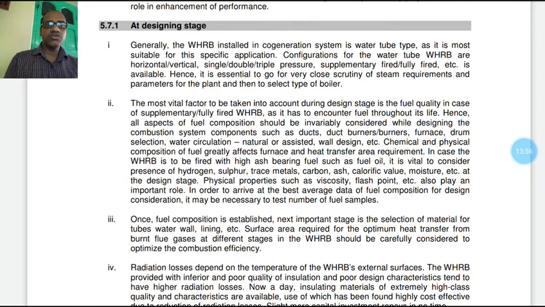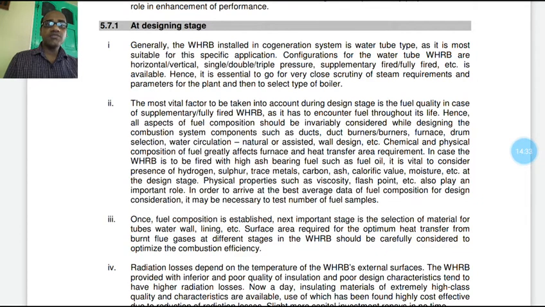Chemical and physical composition of fuel greatly affects furnace and heat transfer area requirement. In case the waste heat recovery boiler is to be fired with high ash bearing fuel such as fuel oil, it is vital to consider presence of hydrogen, sulfur, trace metal, carbon, ash, calorific value and moisture, etc. at the design stage.